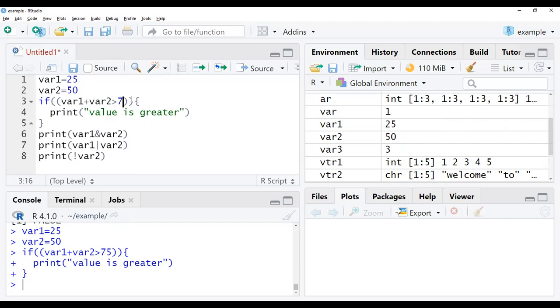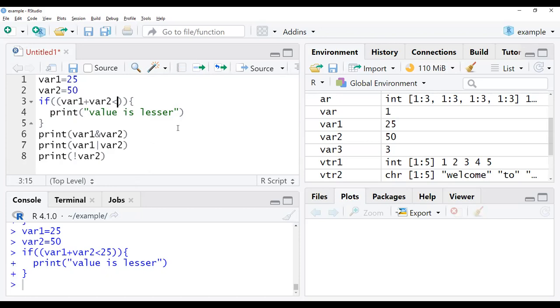So we'll check with one more condition. If the value is less than 25, it will check the condition. If it is true, it will print "value is lesser". Now select the data, run the program. Here you can see the value is lesser. As per the condition, only if it is true will it execute.